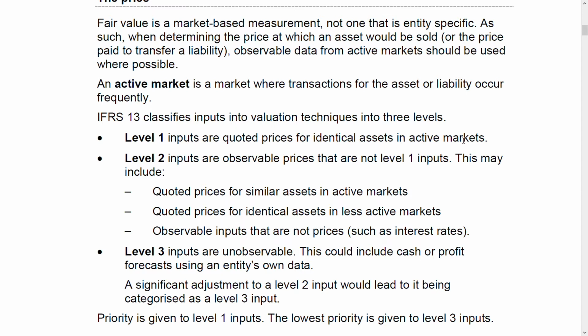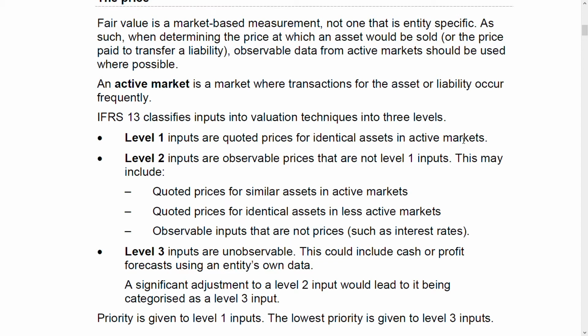First of all, what is the fair value? That fair value is what is quoted price. The prices are quoted for some identical assets. Identical assets means same asset. For example, if I want to know the price of my calculator, or let's say my mobile phone, the model which I have, if I want to know the price, what would I do? I would go to the market and see what is the price of the similar phone that I have, right?